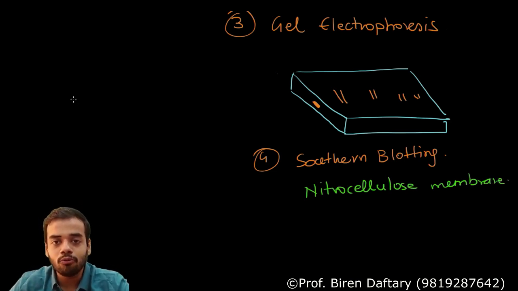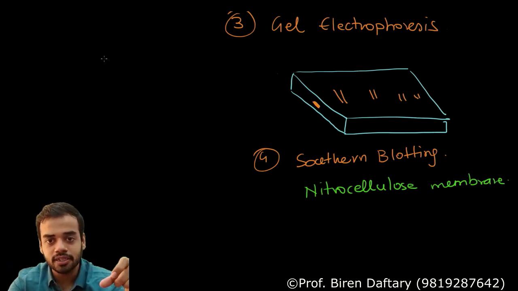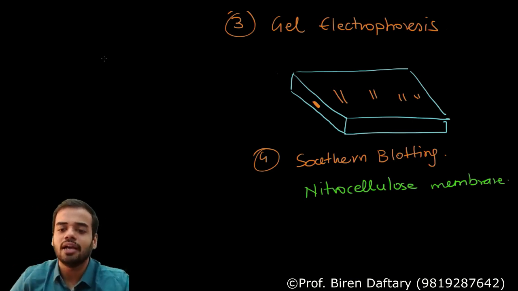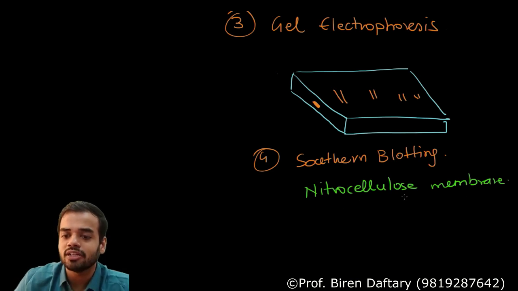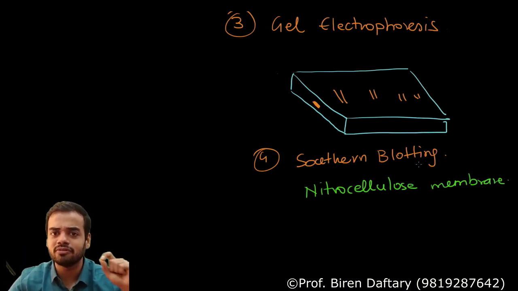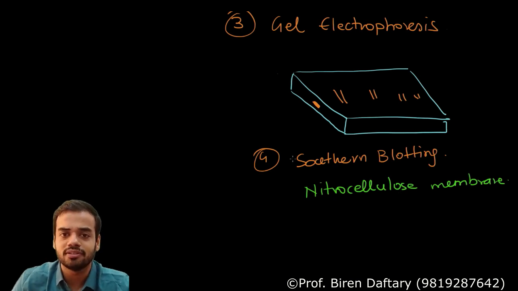Okay, so now this gel we have taken out, electrophoresis is over, the bands have separated. Now on top of that gel I am going to put a thin blotting paper. It is just like a tissue paper, and that paper is made up of nitrocellulose material. Cellulose, you know, is a polysaccharide. So the nitrocellulose membrane is a thin blotting paper which we are going to keep on top of this.